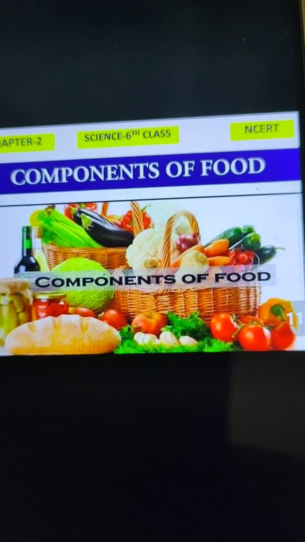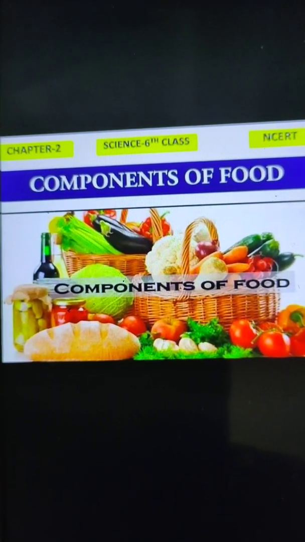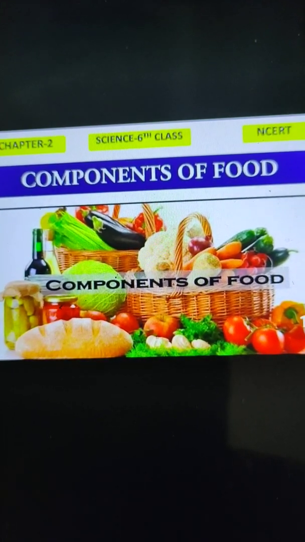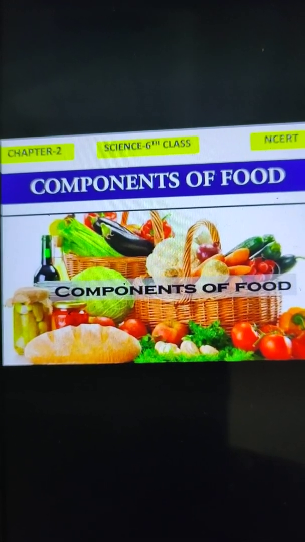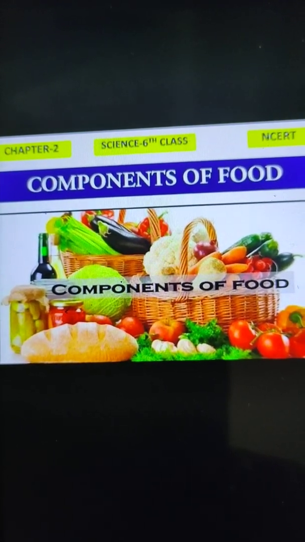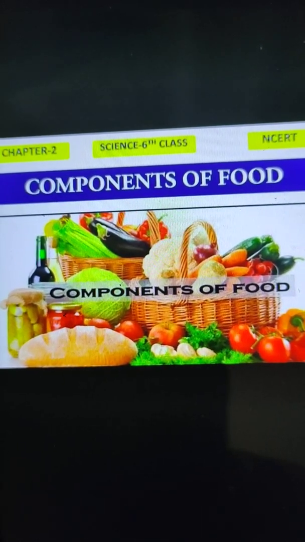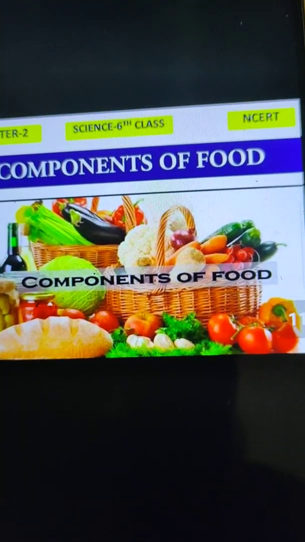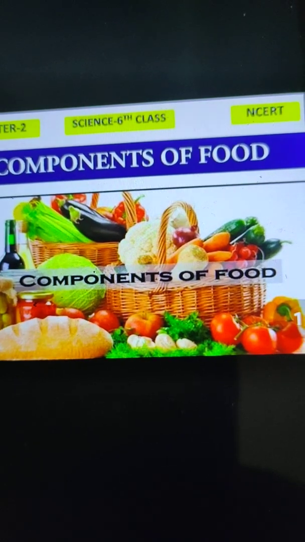They are very essential to maintain our body and to keep our body healthy and fit. There are various components of food like carbohydrates, proteins, fats, minerals, vitamins, water and roughage. All these components are necessary for our survival.